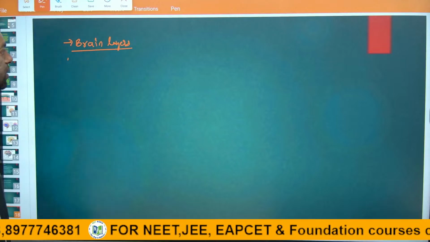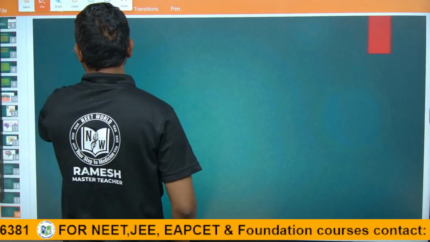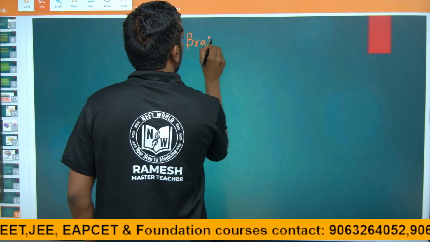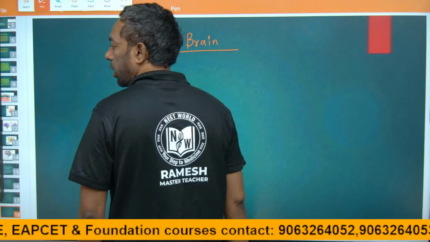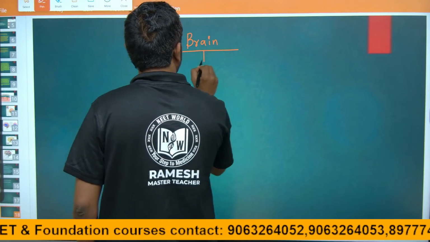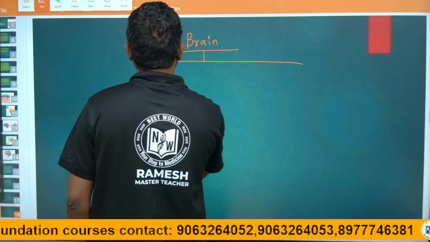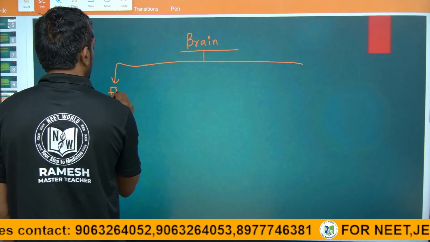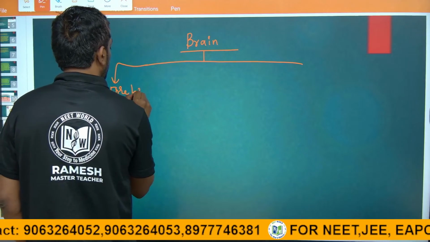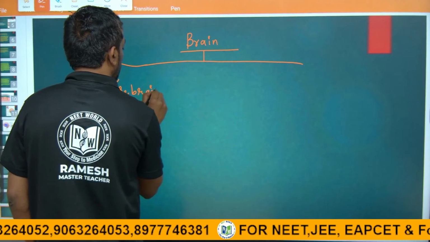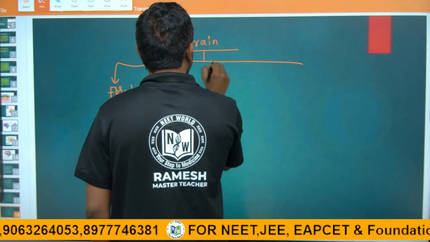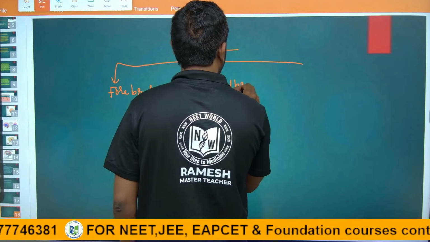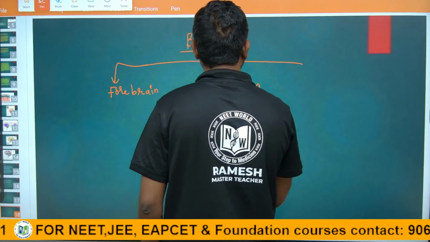Next, the brain. The brain has 3 types. First one is forebrain, midbrain, hindbrain.